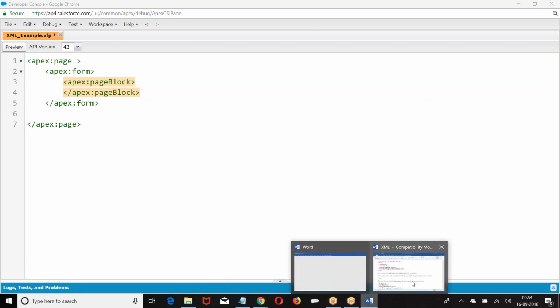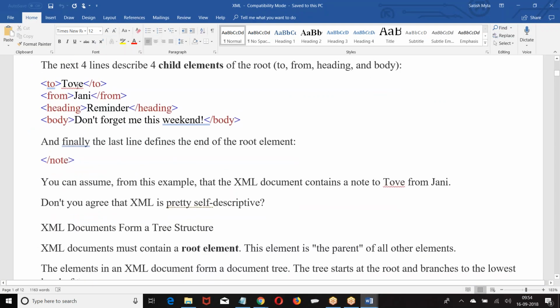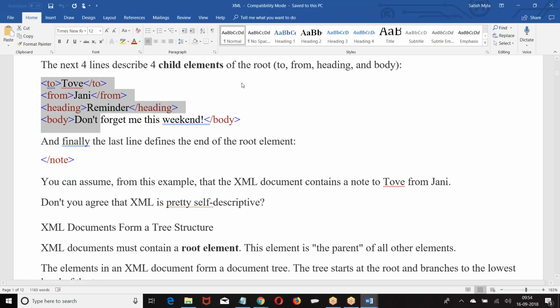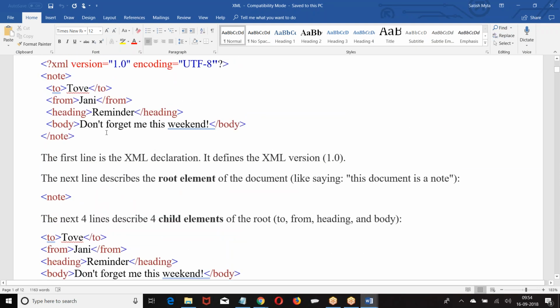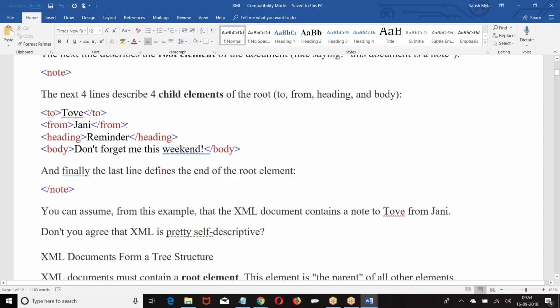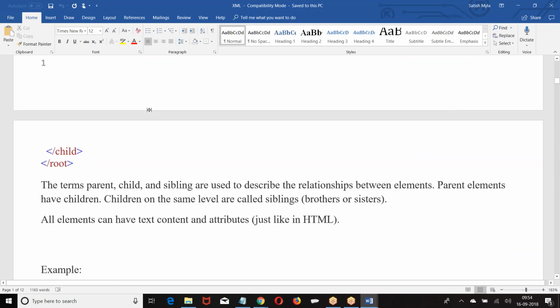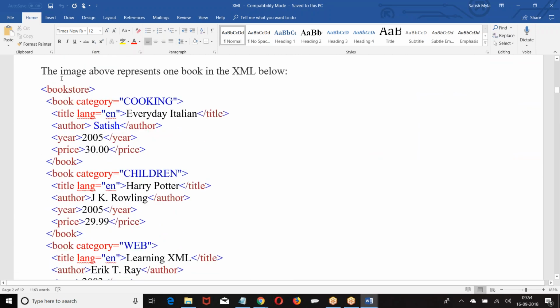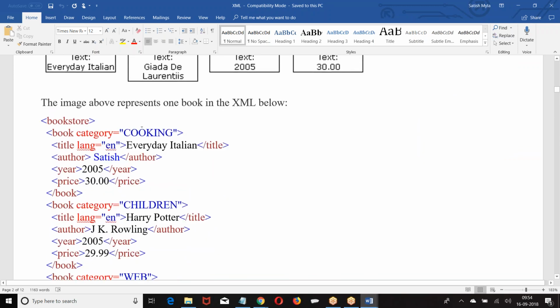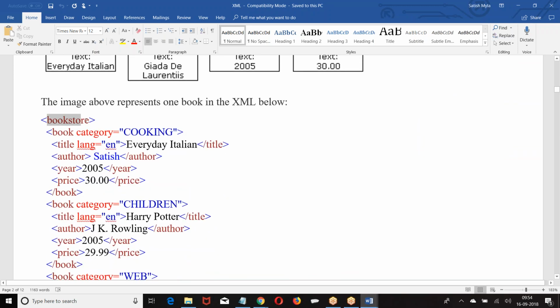So look at the documentation, what I am going to give you. So there are how many elements? 4 elements. Right. For these 4 elements, who is the root? Note is the root, and child elements are 2 from heading body. Right. Then next, root. Look at the format.